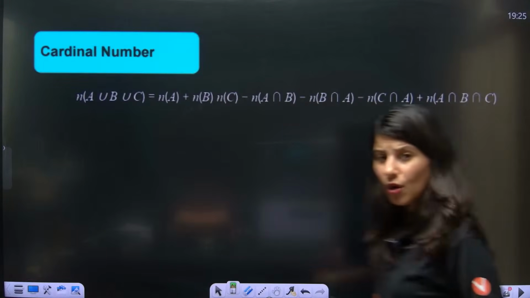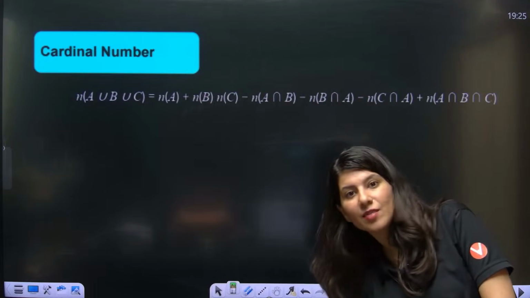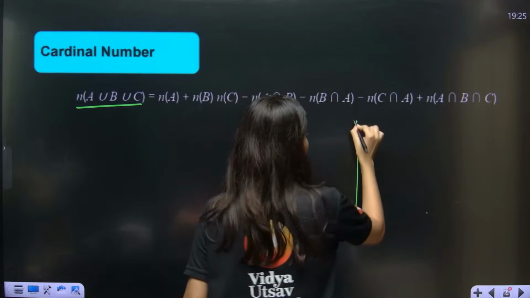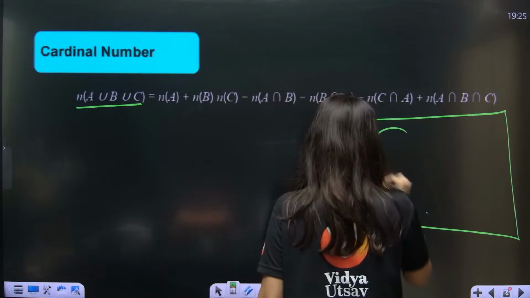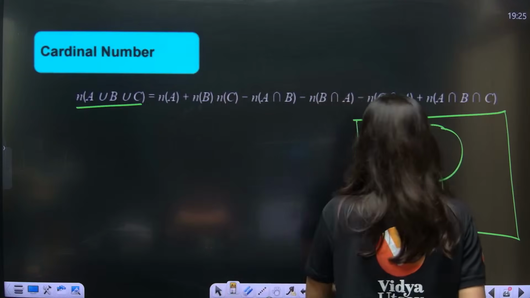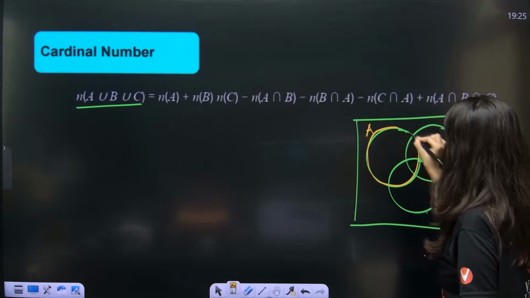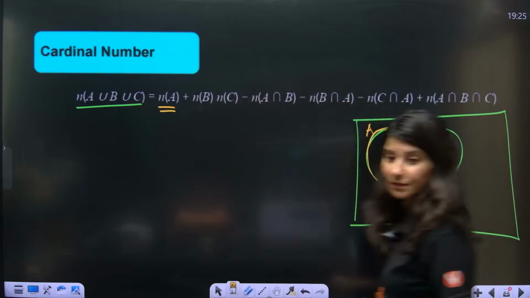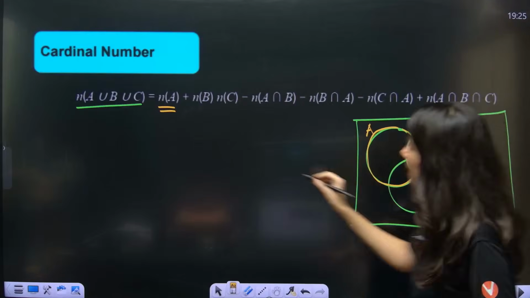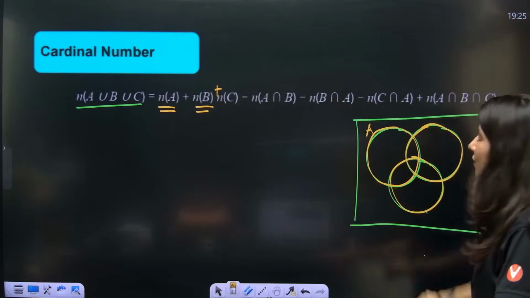Now, let us talk about what happens when three sets are in the picture. Understand this: cardinality of A union B union C. First of all, the Venn diagram with A, B and C. The left complete circle is cardinality of A. The right complete circle is cardinality of B, plus this circle is cardinality of C.